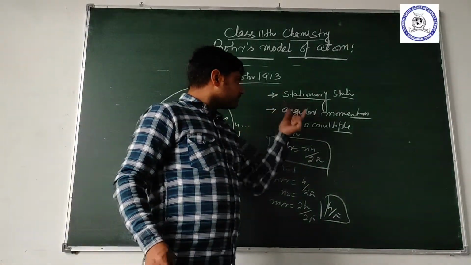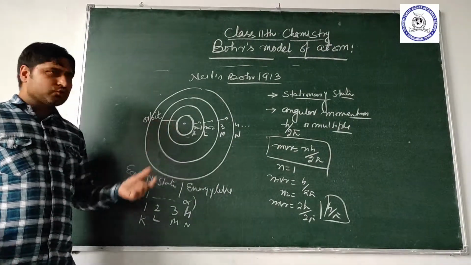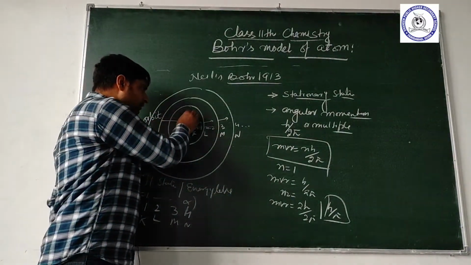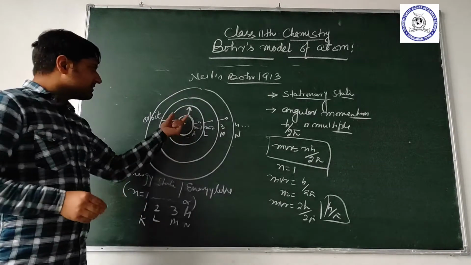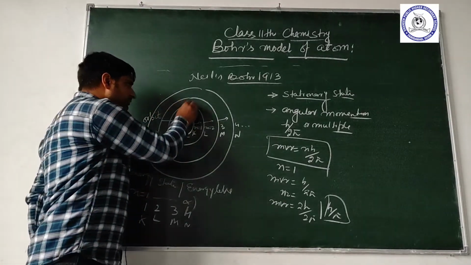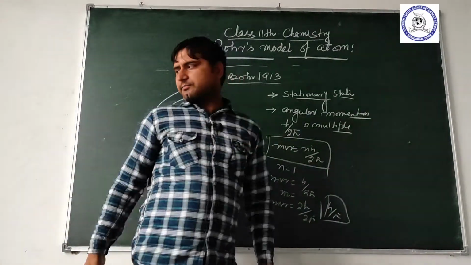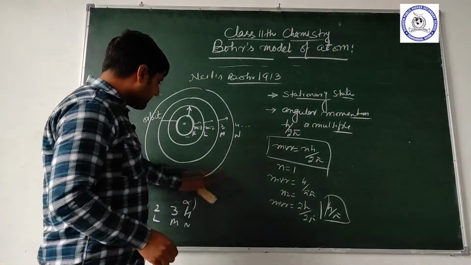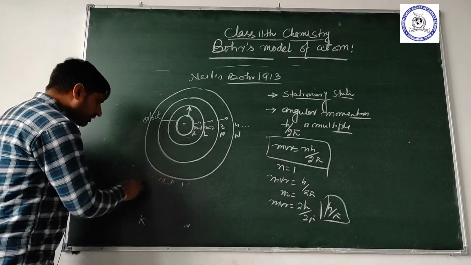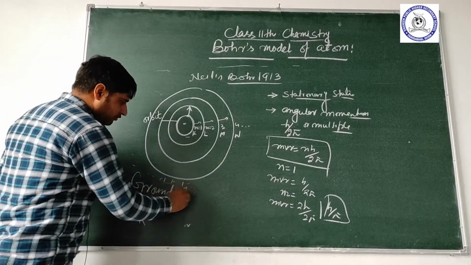Number 3: when we provide energy to an electron, it can be excited from one energy level to another. The minimum energy possessed by an electron is called the ground state.